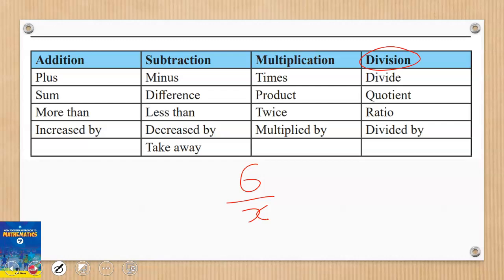Or if I say 3 divided by a number, or the quotient of 4 and 5, I can say 4 divided by 5, or 4 over 5. So these are some of the key terms we'll be using to portray the arithmetic operations.